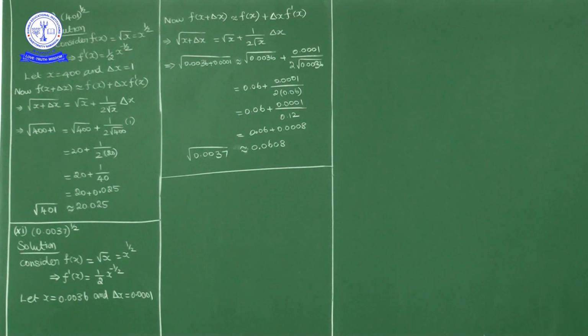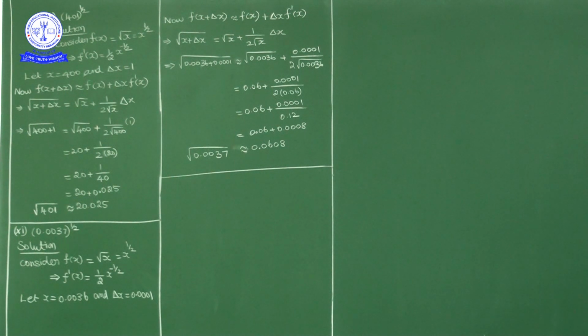Question number 10. 401 power 1 by 2 means square root of 401. Now we know that the square root of 400 is 20. So this is somewhere near 20. We will get 20 point something as the answer.